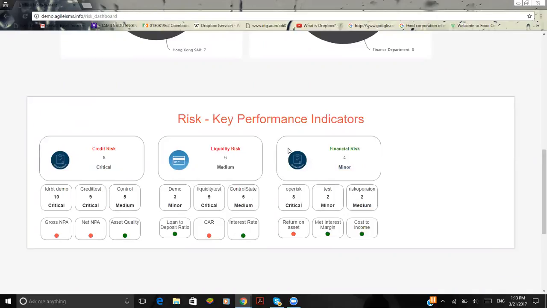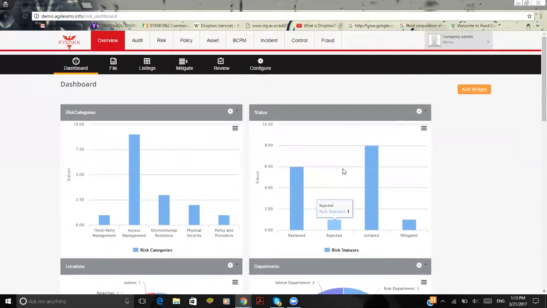If you could find it, if it is marked in red color, it means that the vulnerability of the risk is high and this has to be mitigated at the earliest in order to continue the audit process. This financial risk is marked in green, which means it is minor and you can continue the audit process on the same. For an instance, each module has different functionalities, as I mentioned before. So here, the risk has the functionalities mitigate and review.